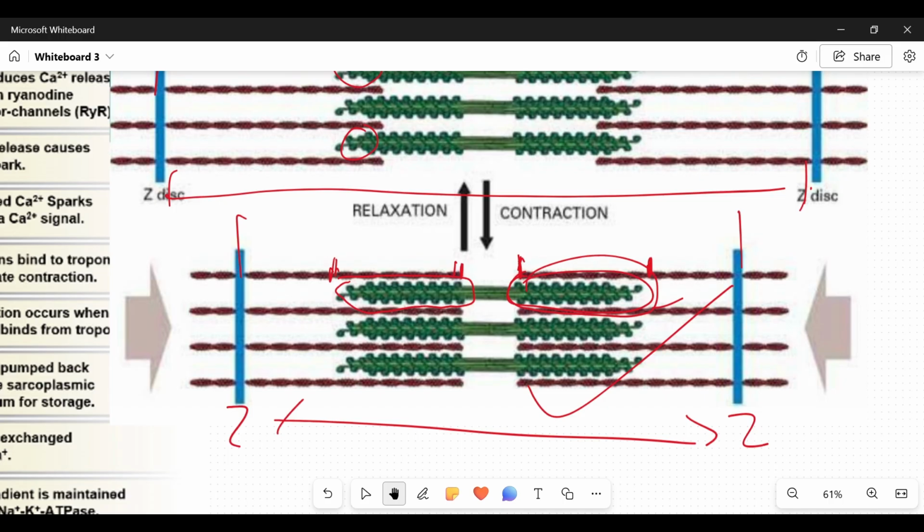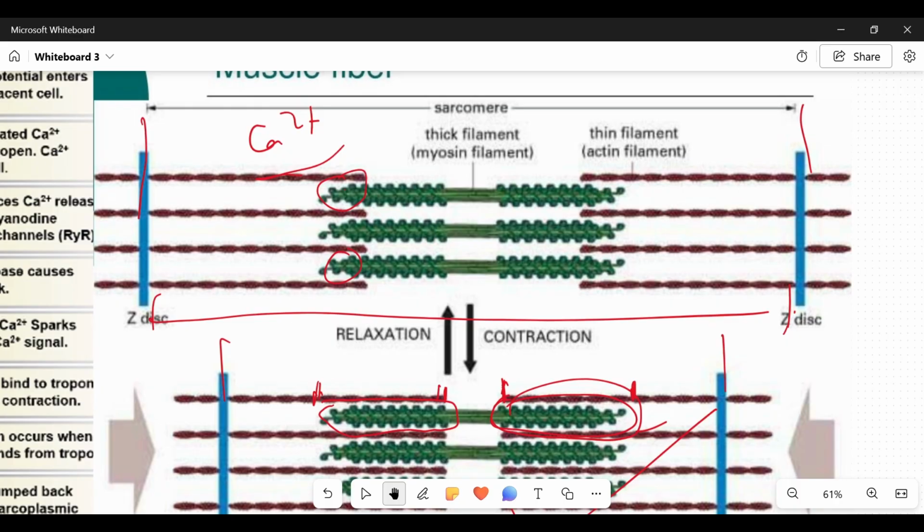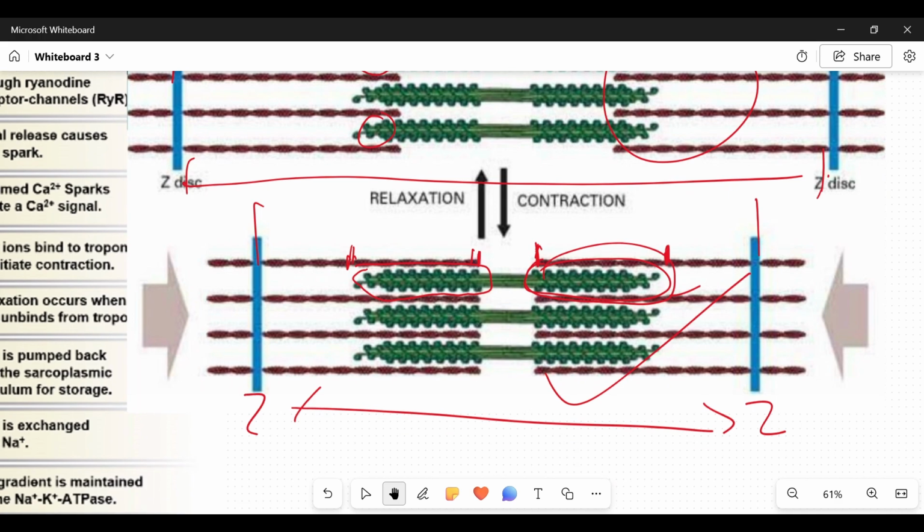At the end of the day, for a fully relaxed muscle, almost all the myosin heads are not going to be bound to an actin filament, and so there is no tension that is going to be generated in this muscle cell, as compared to a fully or partially contracted muscle where the binding of the myosin head to the actin would contribute to a power stroke, and that power stroke would generate tension necessary enough to overcome any kind of load. Alright, so this is the event that leads to muscle relaxation.